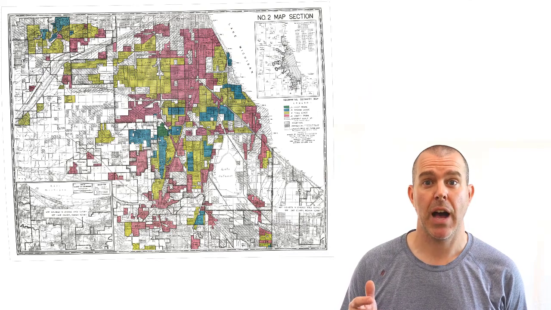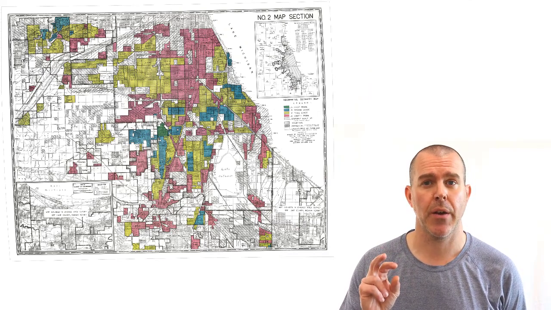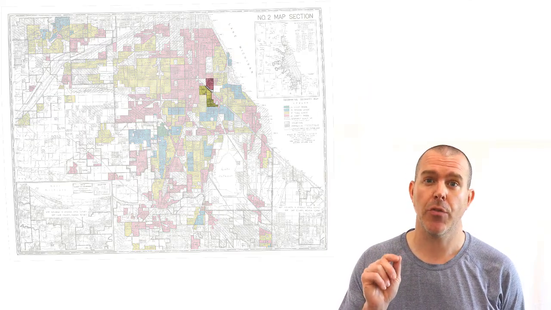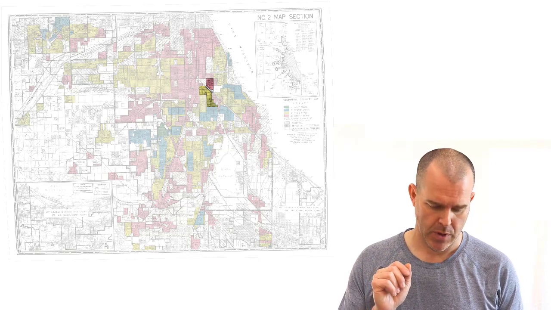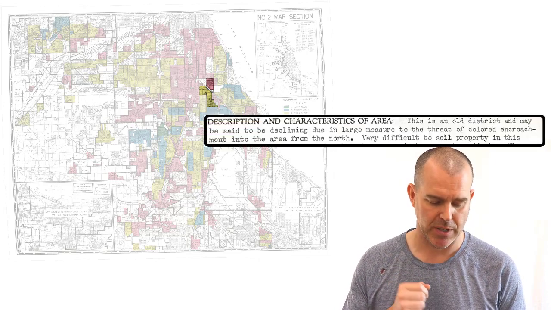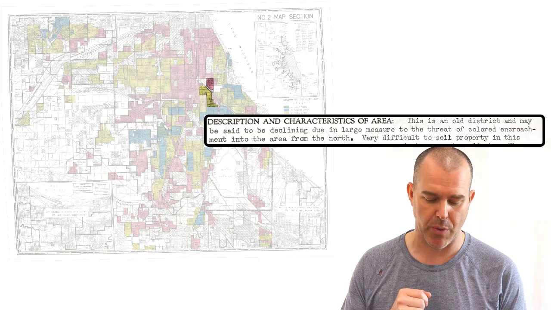So what was in these redlining documents? We have documentation now from a variety of cities where they've been scanned in, that had the comments written by those who created these documents. So here's that map of Chicago. Let's look at two particular areas. I'm going to read from the description. This is an old district and may be said to be declining, due in large measure to the threat of colored encroachment into the area from the north.